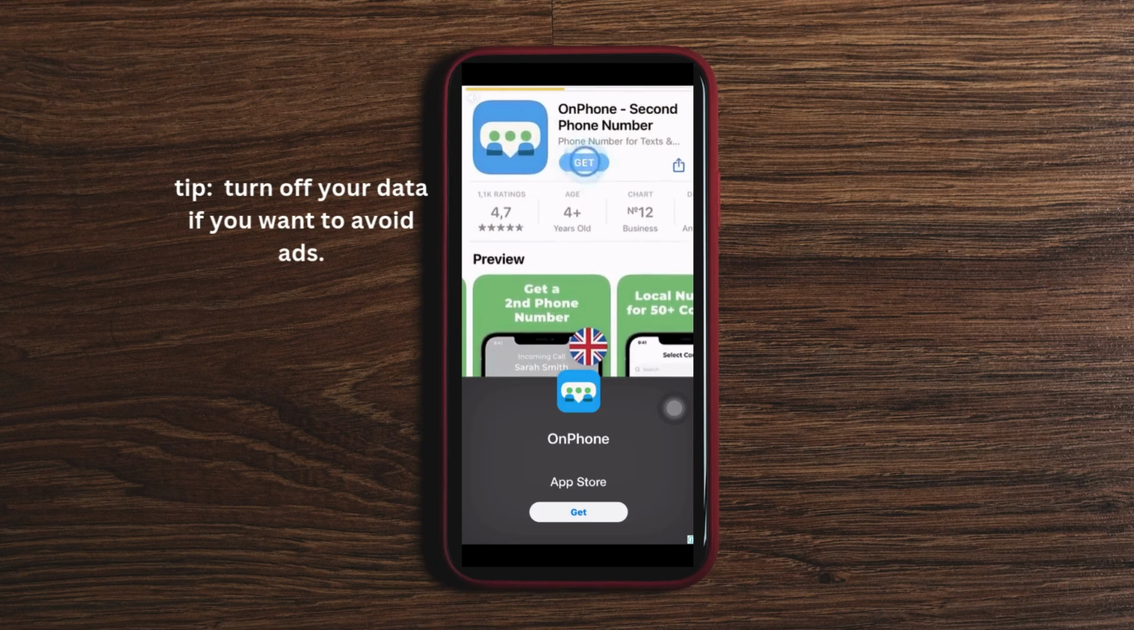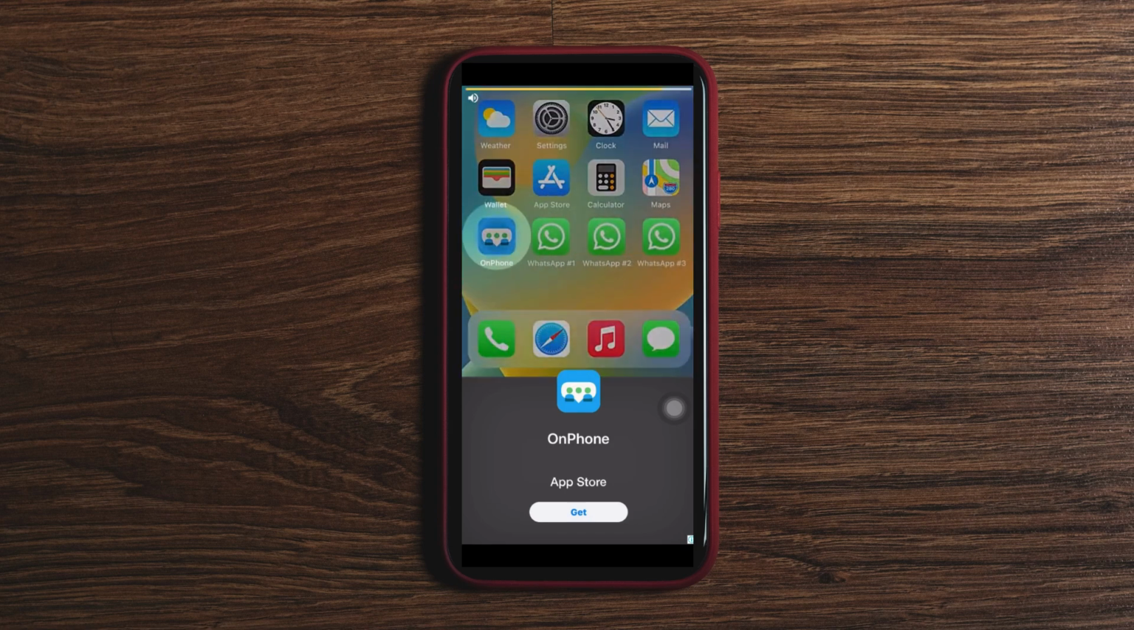Download Second Number app. Open Second Number.